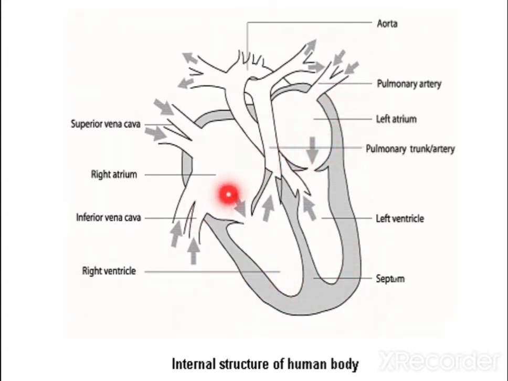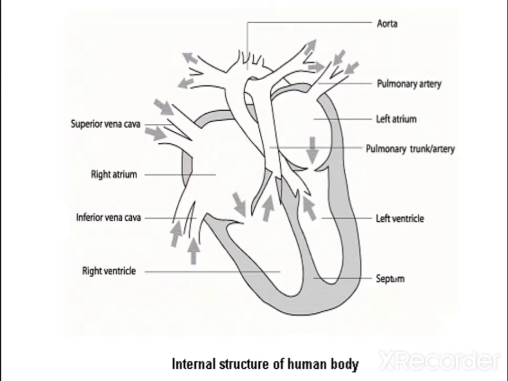Okay, so here the blood flow, when you observe, this is superior vena cava and this is inferior vena cava. Superior vena cava collects the deoxygenated blood from upper parts of the body. Inferior vena cava collects the deoxygenated blood from lower parts of the body. Okay, so deoxygenated blood will be there in the atrium.